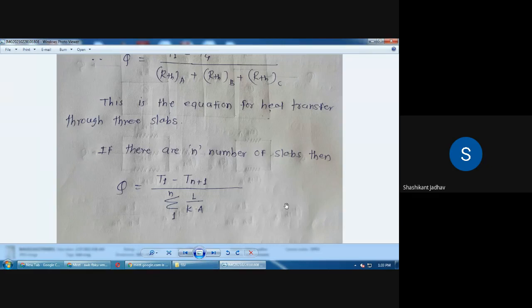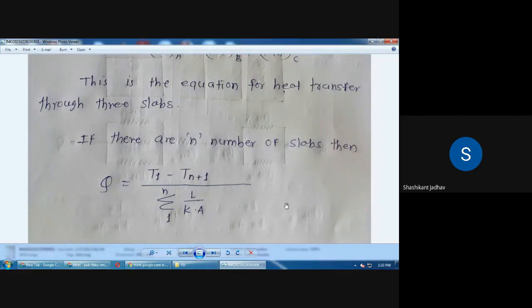Okay, so this is the standard equation. If there are n number of slabs, Q is equal to T1 minus Tn plus 1 divided by summation, it changes from 1 to n, L by K. So this is the equation for the n slabs. If suppose they are given 5 slabs, then accordingly you have to write down the equation for those particular slabs. Okay, so this is the heat conduction through the composite wall.